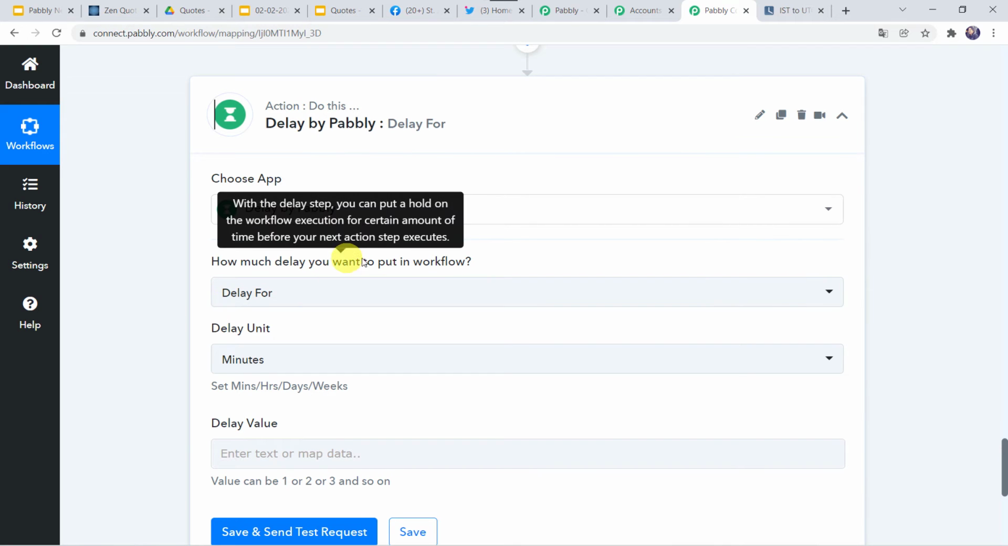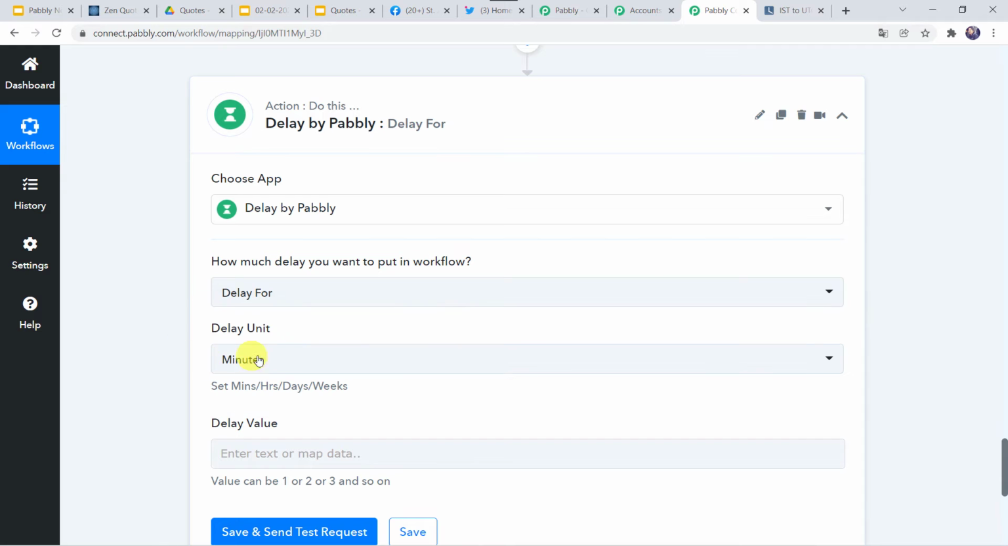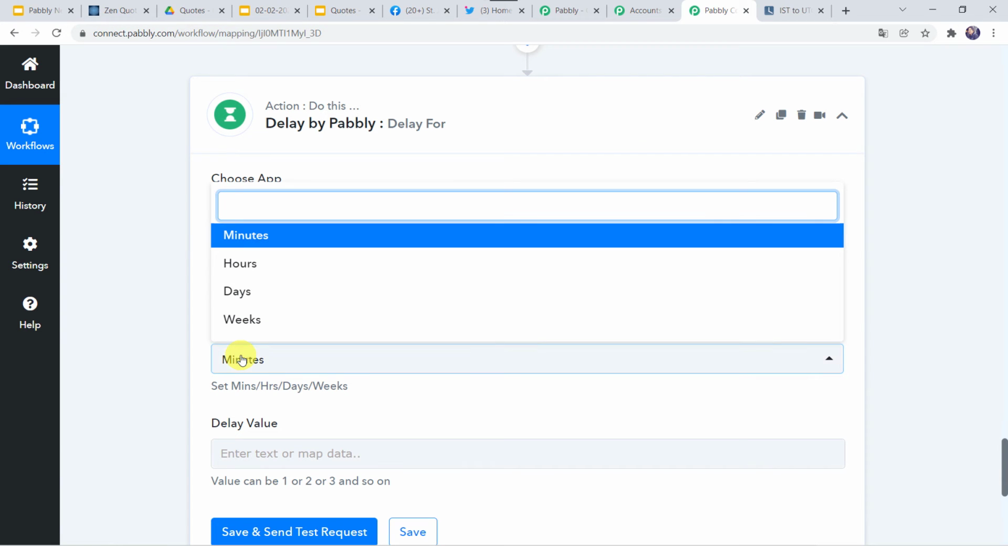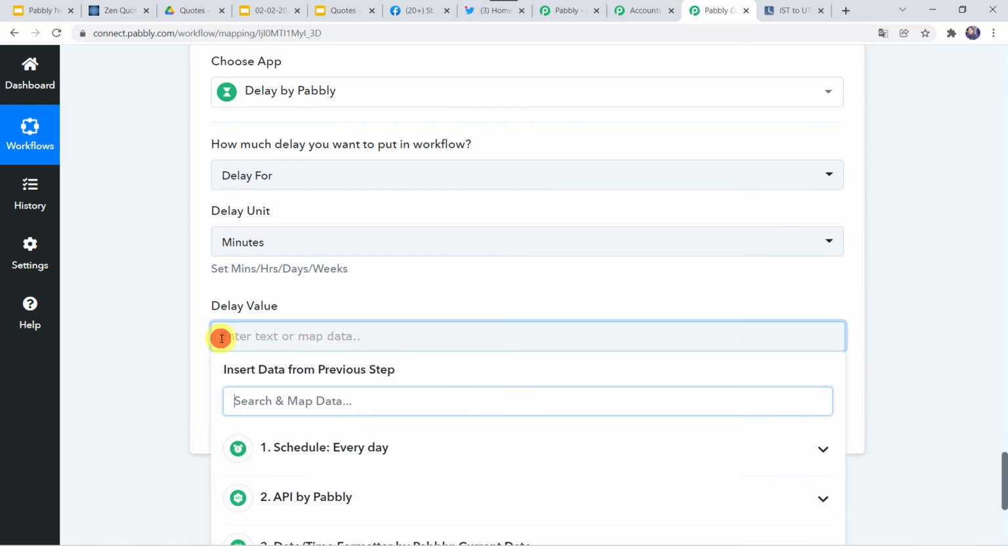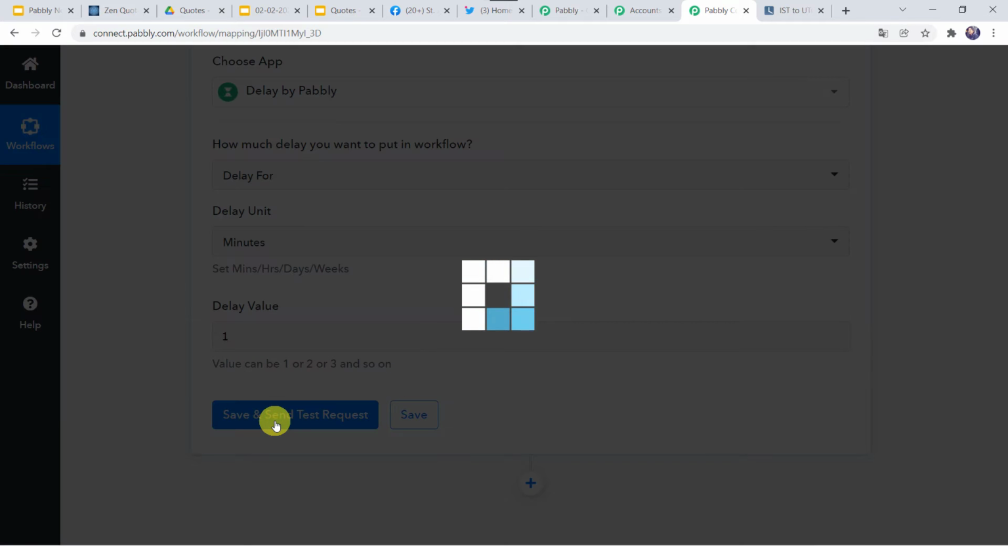How much delay do you want to put into your workflow? So it will be delay for, and here we have to select the unit. It is minutes, hours, days, weeks. You can select it as per your requirement. I'm just taking it as 1 minute. Here we have to give the value, and let's click on save and send test request.